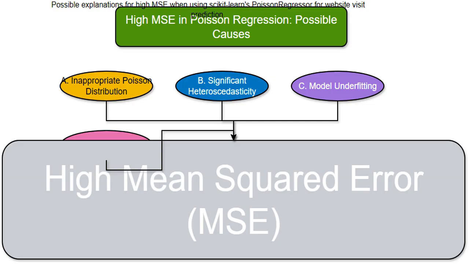I see a high MSE, which means my model's predictions are way off from the actual website visits. A large MSE tells me that something is wrong with my Poisson regression model. It could be a few things, like my model is too simple, I have the wrong kind of data, or the things I'm using to make predictions aren't very helpful.